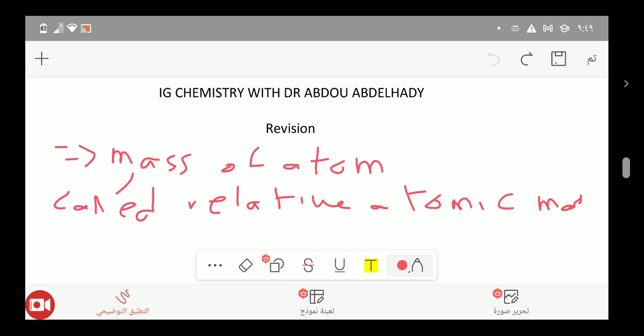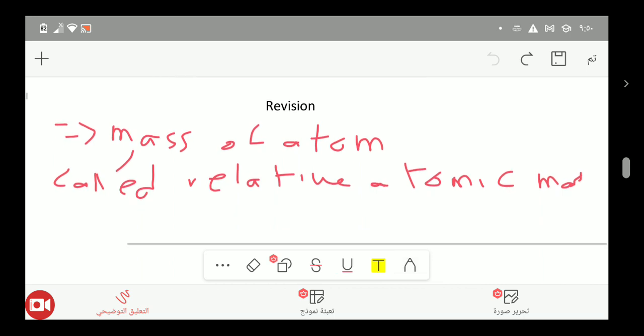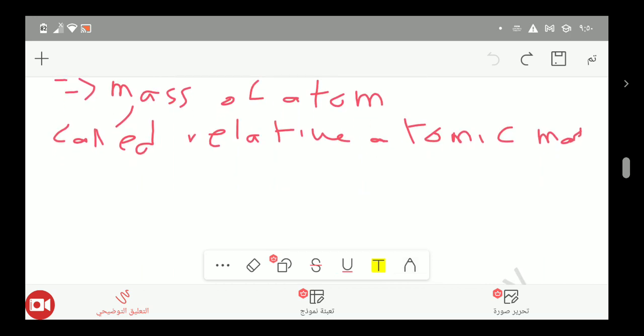What is meant by average mass? As you learned in the previous chapter, most atoms have what are called isotopes. That means any atom can be found in many forms, and each form has a different number of neutrons than the other.